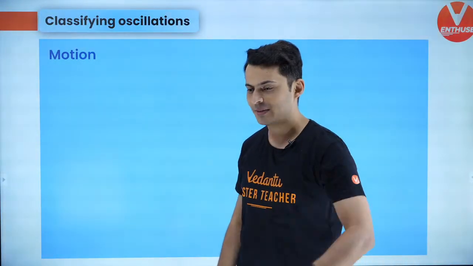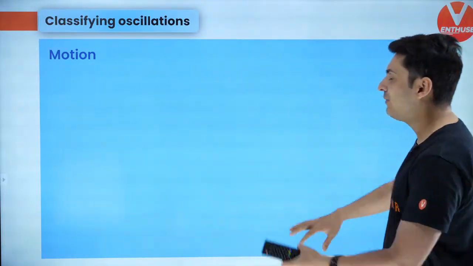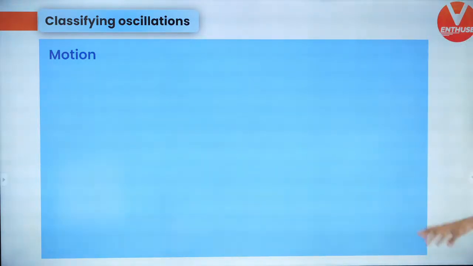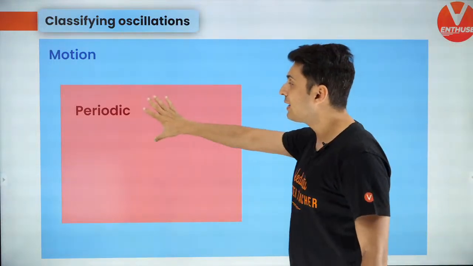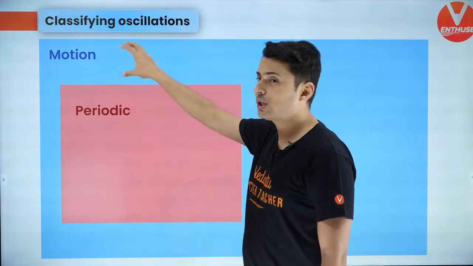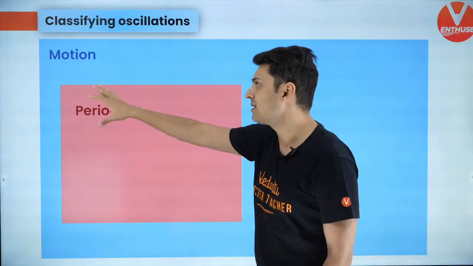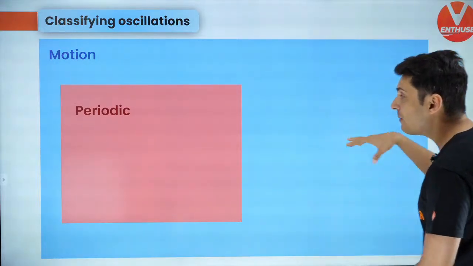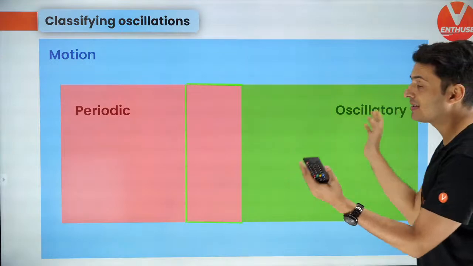Now, if you have a set which represents motion, like everybody must have drawn Venn diagrams during your school days, and you might have seen it in some memes and stuff like that. So if I draw a Venn diagram, this is a big set which represents motion of different systems. There can be a subset of just periodic motion. There can be a subset of projectile motion. There can be a subset of some other motion. So this is a subset called periodic motion. And there can be another subset called oscillatory motion. They are not the same thing.